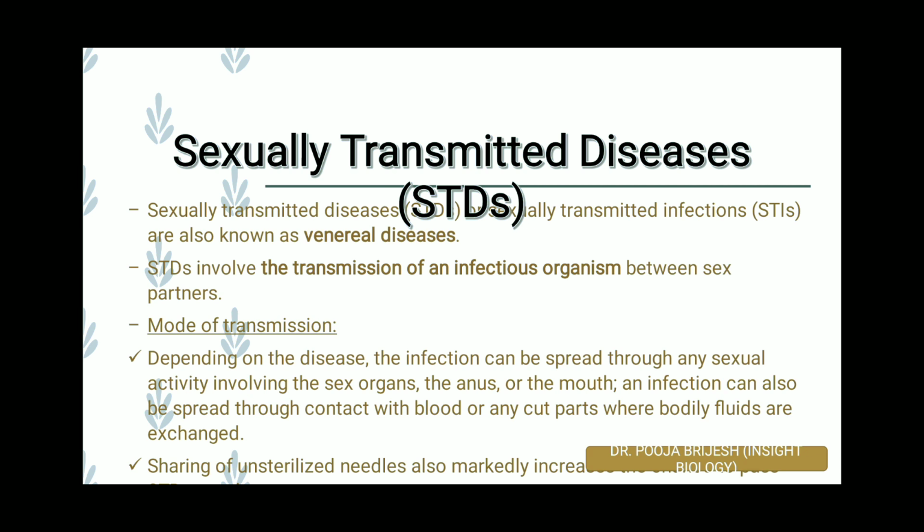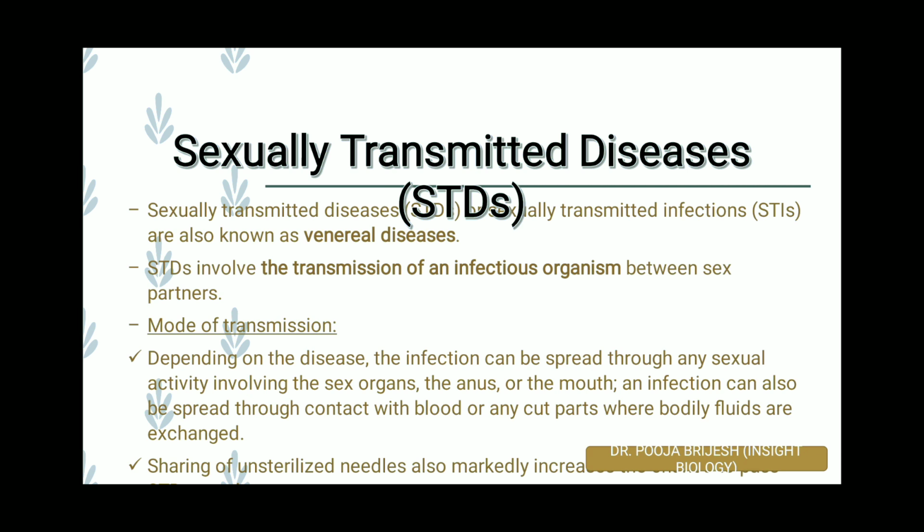Women are specifically more severely affected by STDs. They can have pelvic infections such as pelvic inflammatory disease, that is PID, that may lead to tubo-ovarian abscess, which might result in ectopic pregnancy, that is the development of a fetus outside the uterus. That can be in the fallopian tube, that can be near the cervix, and that can be super dangerous for women.